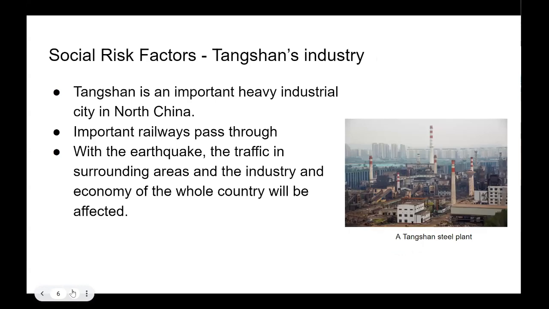Moreover, Tangshan is an important heavy industrial city in North China, and one crucial railway that connects Beijing and the north part of China also passes through it. In this case, with an earthquake, the traffic in surrounding areas and the economy of the whole country will be affected.